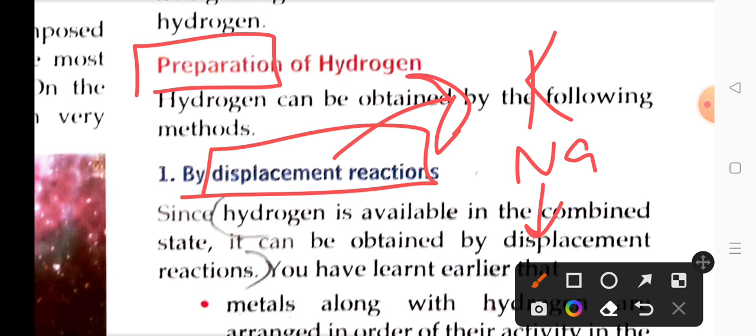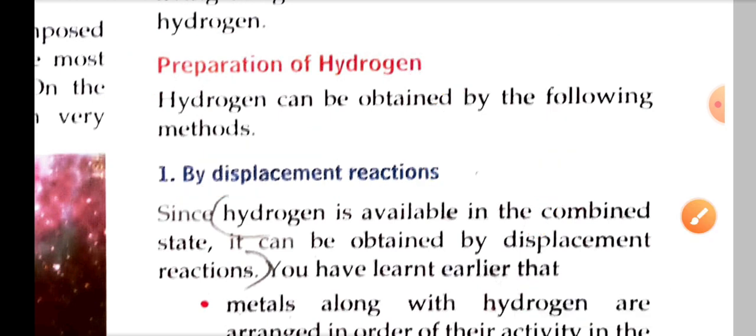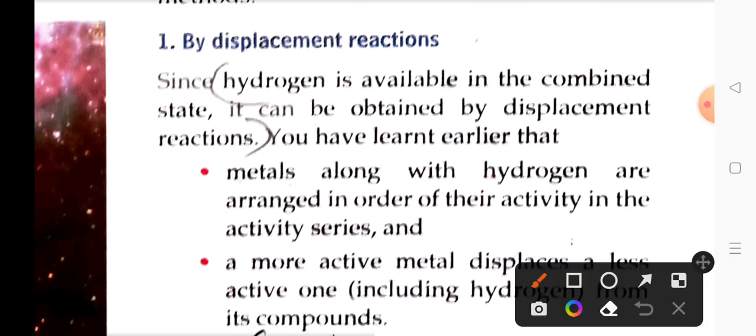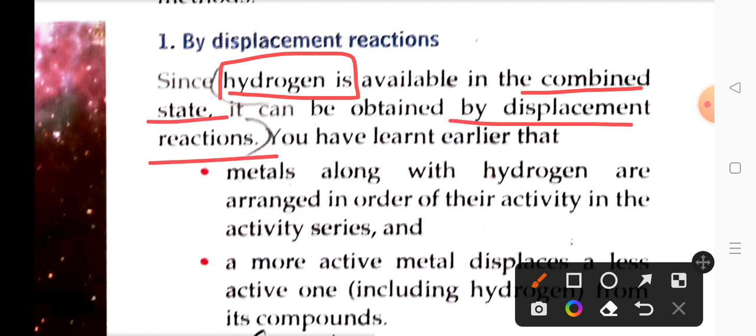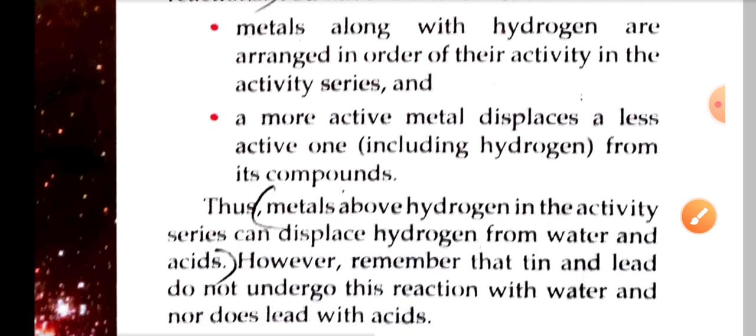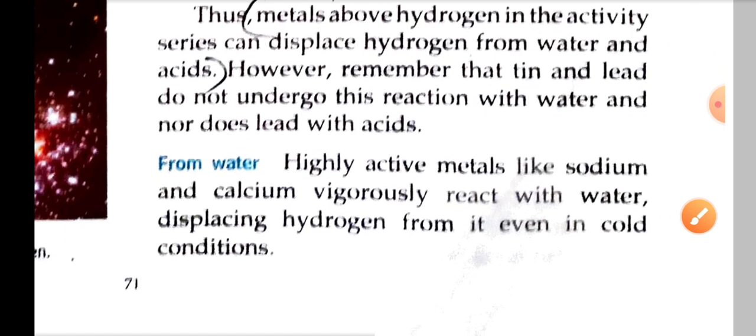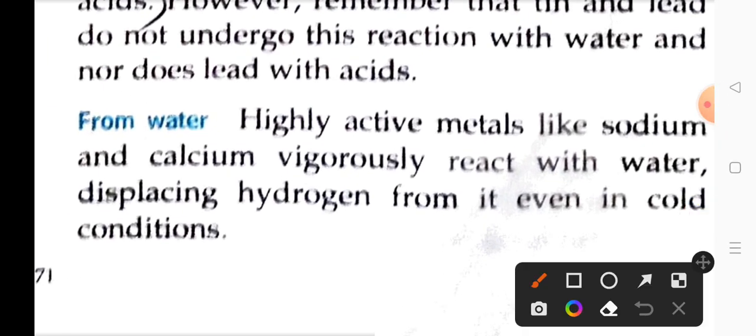It goes downwards, and as we proceed downwards in this series, the reactivity or ability of an element to react with others decreases. So displacement reaction is based on this series. And hydrogen, because it is available in combined state, can be obtained by displacement reactions. So we will understand this with the following topic.